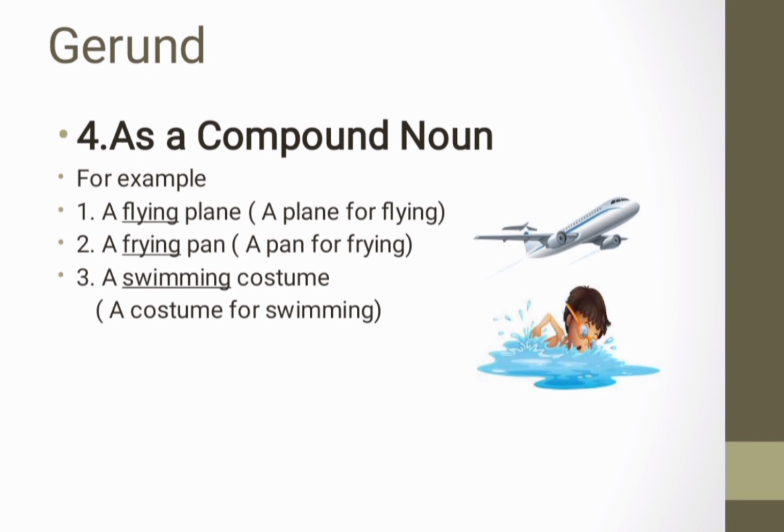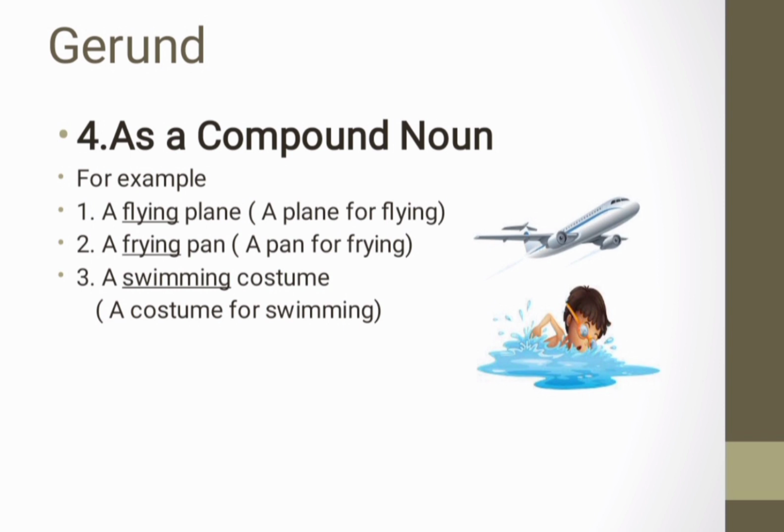A gerund may be used as a compound noun. For example, a flying plane, a plane for flying. Here flying is a gerund which is used as a compound noun. In the next example, a frying pan, a pan for frying. The word frying is a gerund which is used here as a compound noun.